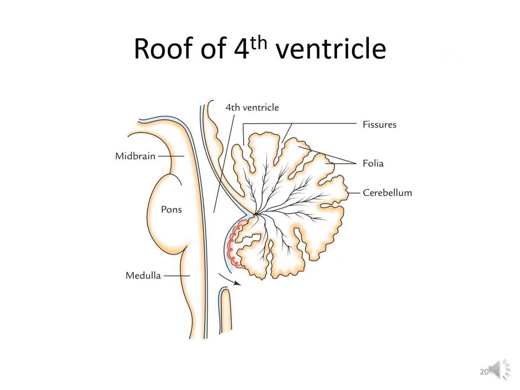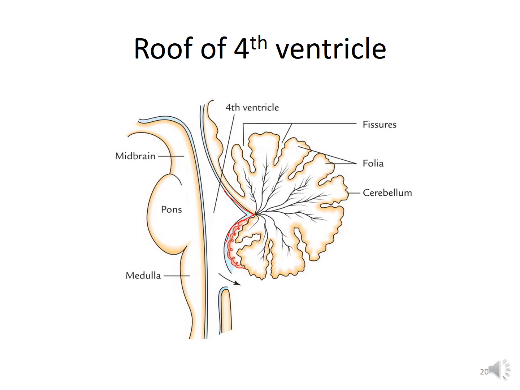So the roof or posterior wall of the fourth ventricle is tent-shaped and projects into the cerebellum. You can see here it is projecting into the cerebellum. The superior part is formed by the medial borders of the two cerebellar peduncles and a connecting sheet of white matter called the superior medullary velum. The inferior part of the roof is formed by the inferior medullary velum, which consists of a thin sheet devoid of nervous tissue and formed by ventricular ependyma and its posterior covering of pia mater.